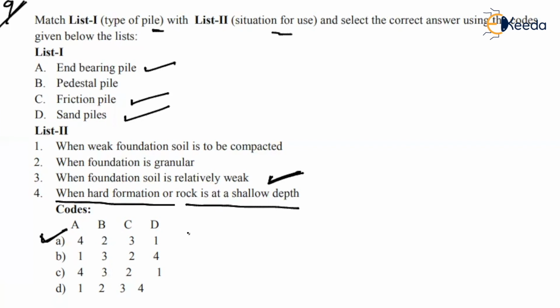A4 and C3. B, pedestal pile is nothing but it is used when there is a granular foundation. And the sand pile is used when there is a weak foundation and it has to be compacted.